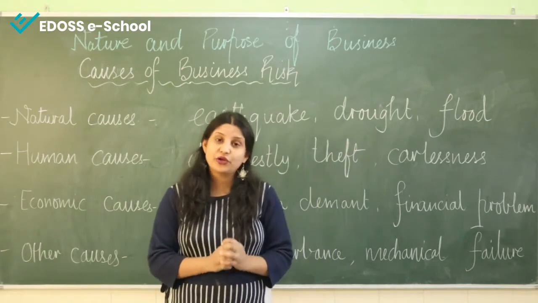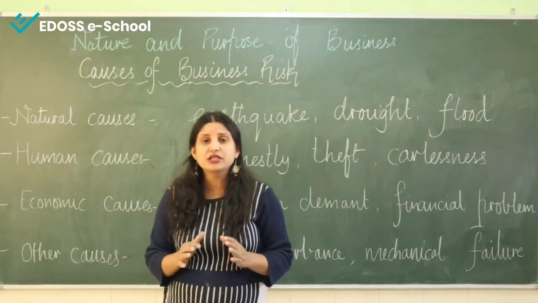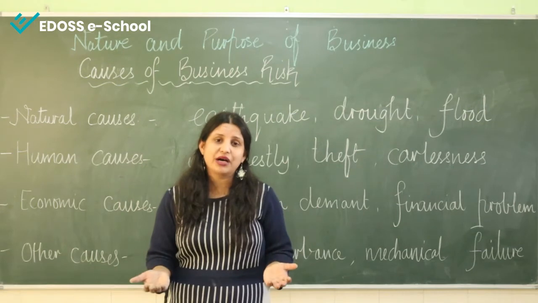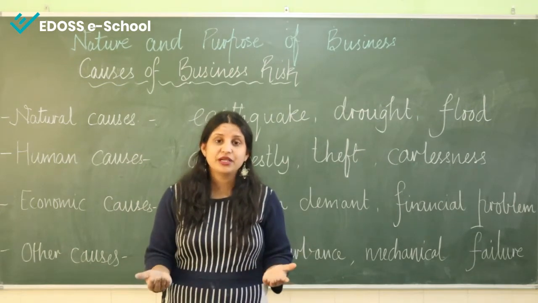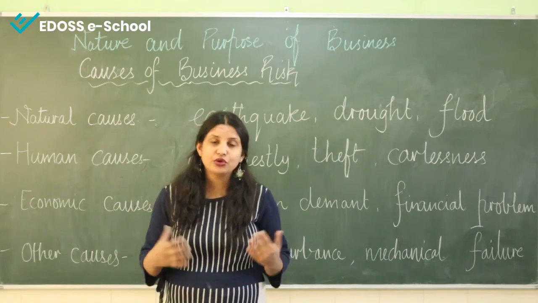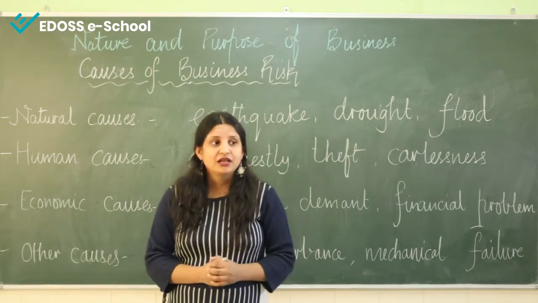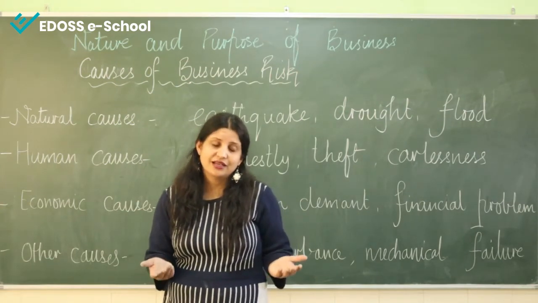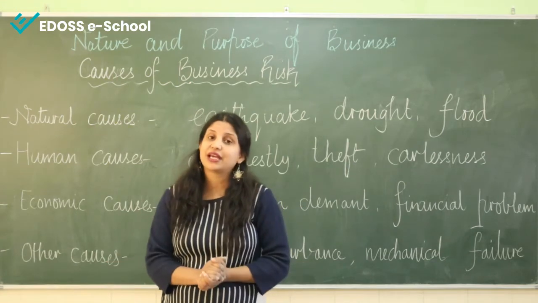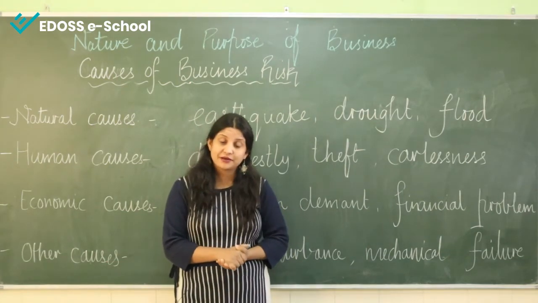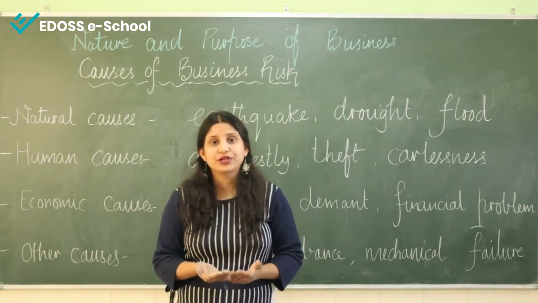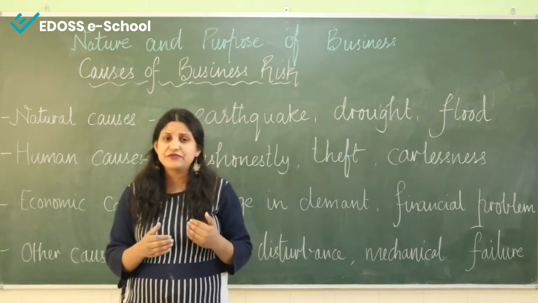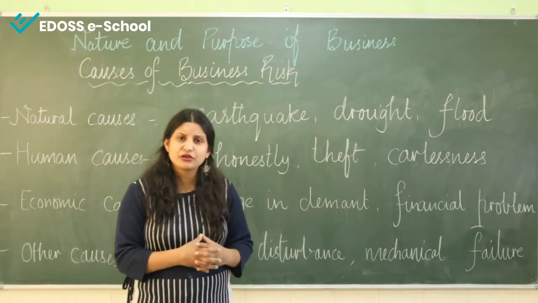Next, there are some economic causes. These include uncertainties related to demand. So as I told you, if there is a change in demand for particular goods, there can be a risk. Then competition, if good competitors are there in the market, the company can face risk, loss. And if there are no good competitors, then the company can have profit. Next is price. Price is high, price is low, depends. Then collection of different types of dues from the customers.